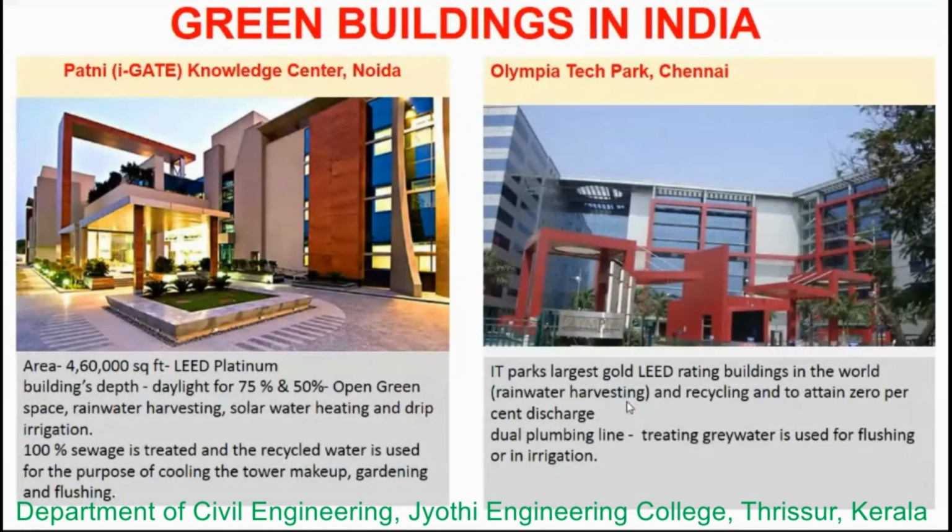And this recycled water is used for cooling the tower, gardening, flushing, and all. Next is Olympia Tech Park, which is in Chennai. It is located in the heart of Chennai, and this tech park has become one of the biggest IT parks in Chennai. The tech park houses MNCs that operate day and night.